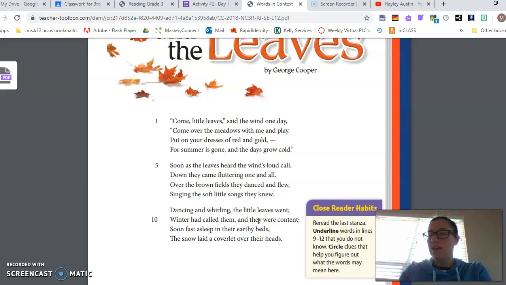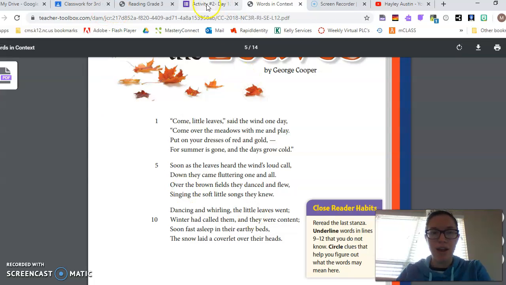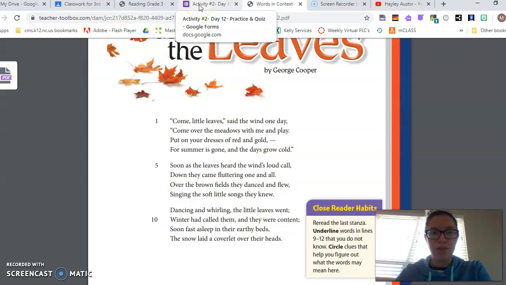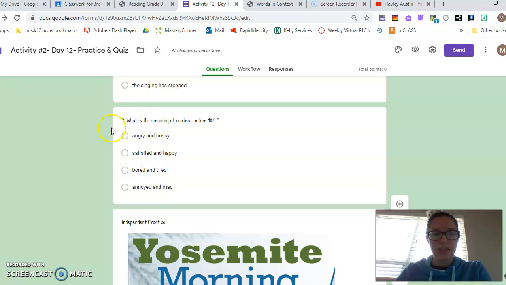So I'm thinking, in this poem, what do you think the leaves are feeling? Are they mad that the wind's calling them? Are they happy that the wind is calling them? Are they annoyed? What do you think they're feeling? Come up with your idea. How do you think the leaves feel here, based on the context of the whole poem? Think about it. You come up with your answer. So hopefully you have your answer in your head, and you tell me what you think.